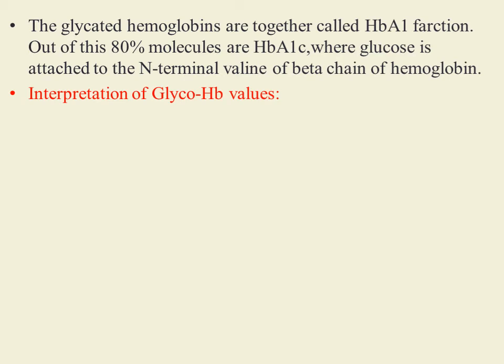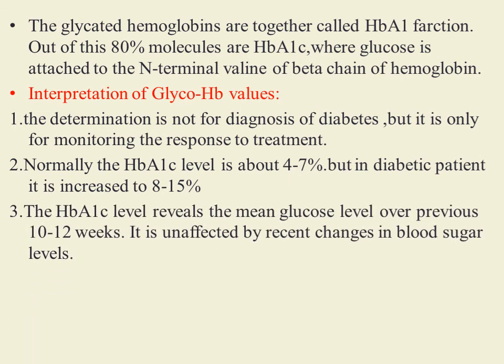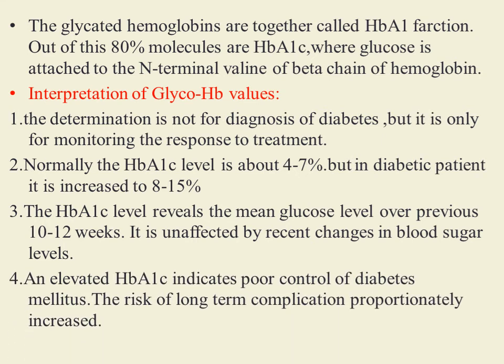Interpretation of glycosylated hemoglobin values. Glycosylated hemoglobin is important for prognostic purpose, to see the response to treatment, not for diagnosis of diabetes mellitus. The normal value of glycosylated hemoglobin is 4 to 7%, but in a diabetic patient, this value is increased up to 8 to 15%. HbA1c value indicates the mean glucose level over the previous 10 to 12 weeks. It is unaffected by recent changes in blood sugar level. An elevated HbA1c indicates poor control of diabetes mellitus. The risk of long-term complications is proportionately increased if HbA1c value is increased.